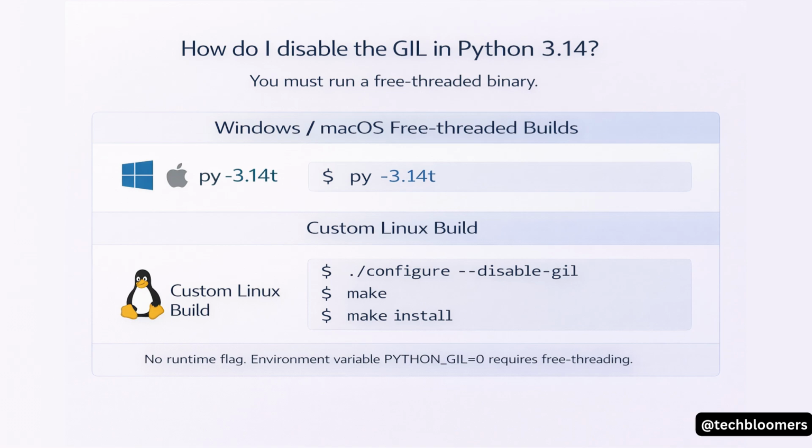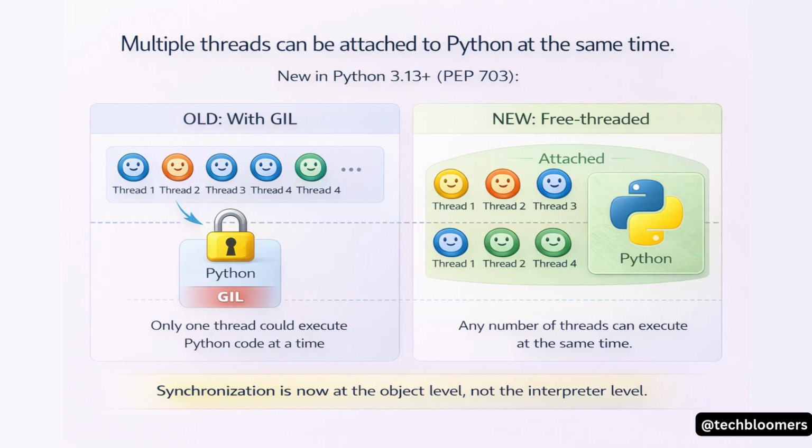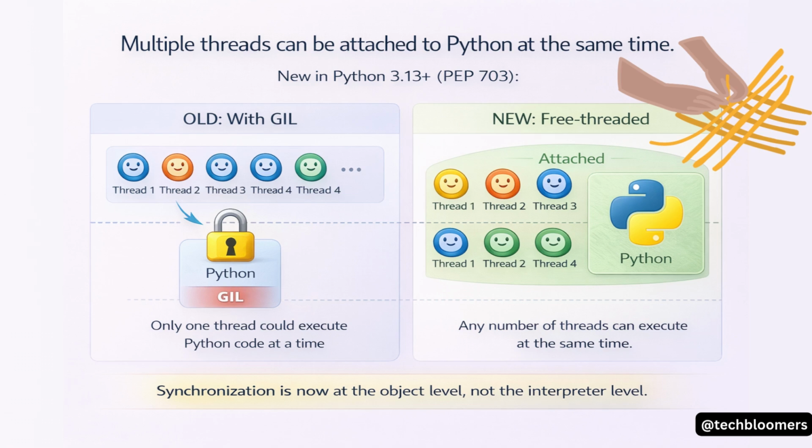So instead of that one big lock, the new system uses what are called thread states. A thread has to be in the attached state before it can touch any Python objects. But, and this is the whole point, now multiple threads can be in that attached state at the exact same time. That's the key that unlocks true parallelism.